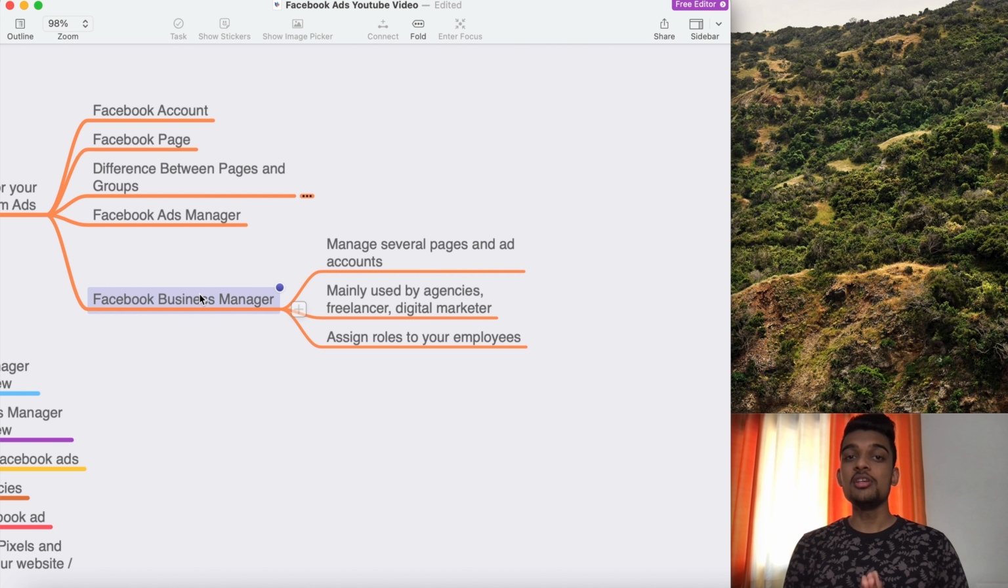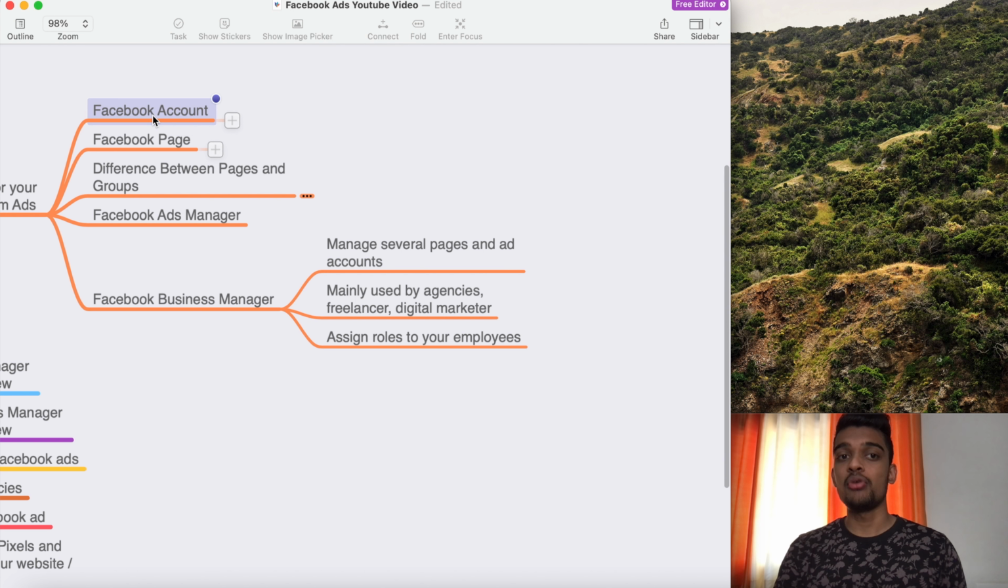All right, these were the three main foundational pillars you require, which are the Facebook account, Facebook page, and Facebook Ads Manager. Business Manager is optional, so I have not added that in this.